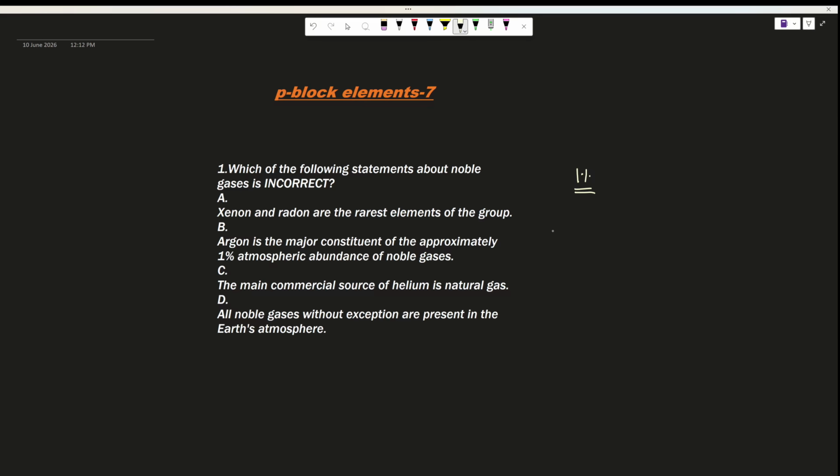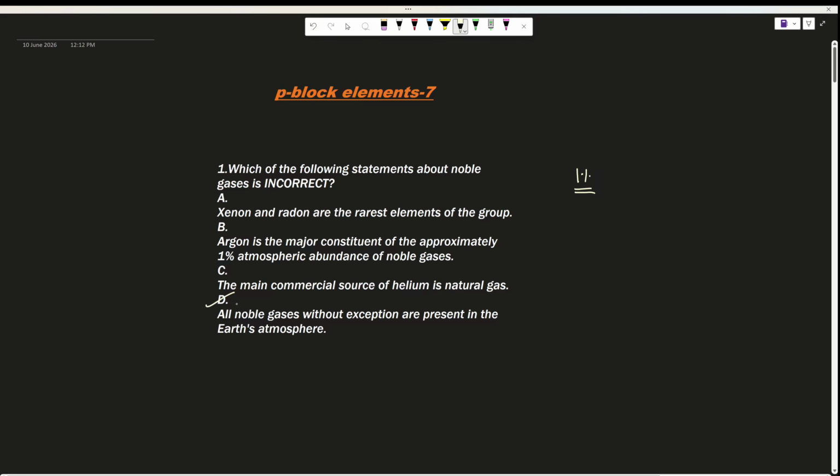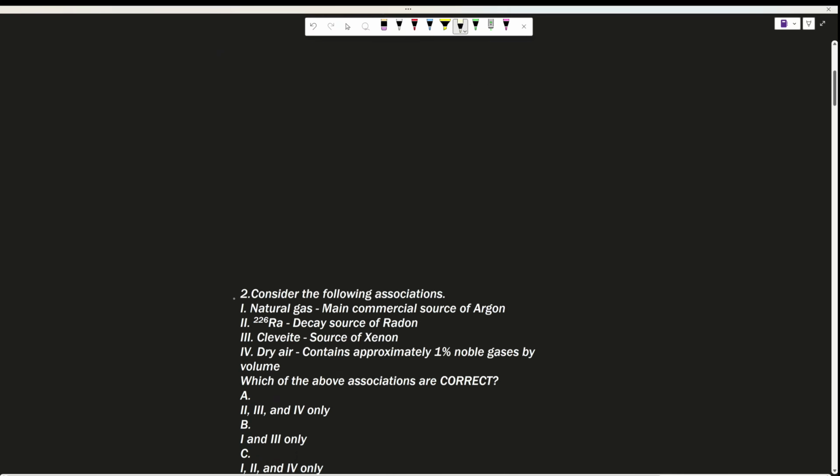group. And C says the main commercial source of helium is natural gas. So that is also true here. Main commercial source for helium is natural gas. Then D is all noble gases without exception are present in the Earth's atmosphere. See, in the atmosphere, radon will not be present. Others will be present but not radon. So this statement becomes incorrect. Next one.